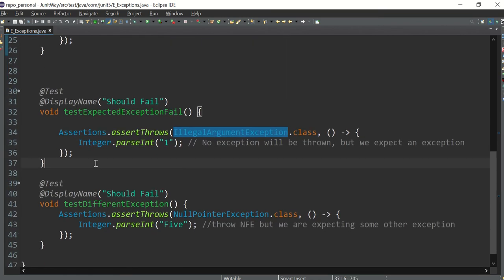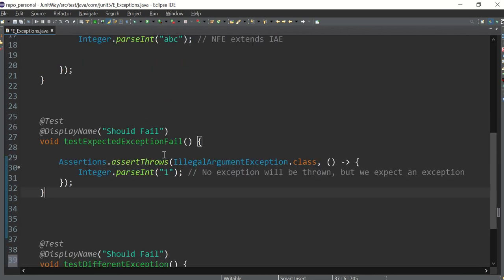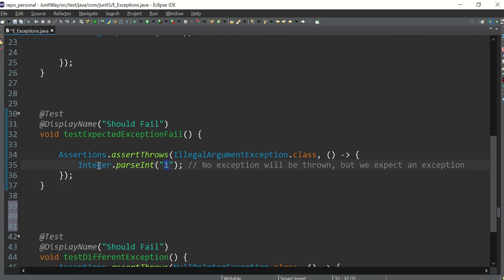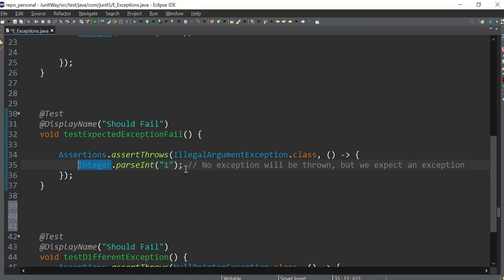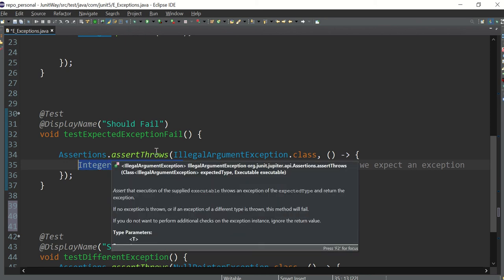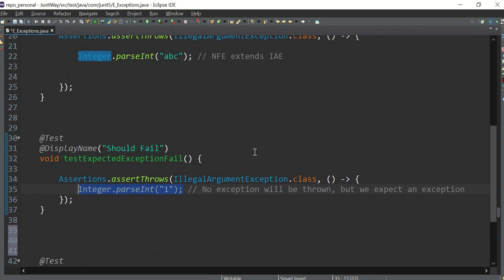Let's go to the next test case. What I'm doing here is again Integer.parseInt, but here I'm giving 1. So definitely it will parse and store in some int, and no exception will be thrown here, because this is absolutely correct code. But I am asserting that this code should throw IllegalArgumentException or NumberFormatException, anything.